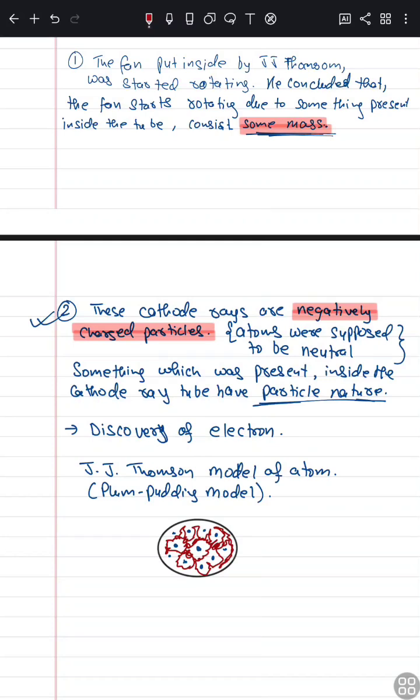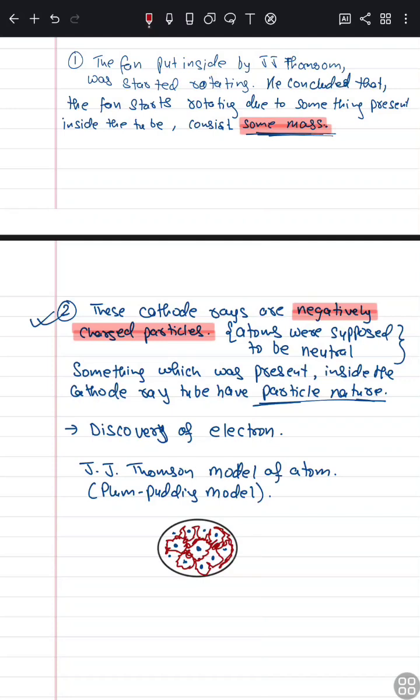Or we can say the positive charge is uniformly distributed all over the area, and electrons are embedded inside it. In simple words, it is distributed in a way where the electrostatic charges are equal, forming a stable electrostatic charge. And as I have said, an atom was supposed to be completely neutral. Hence this theory was given.